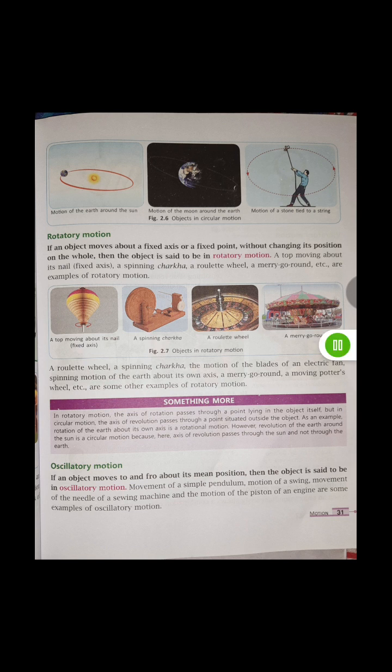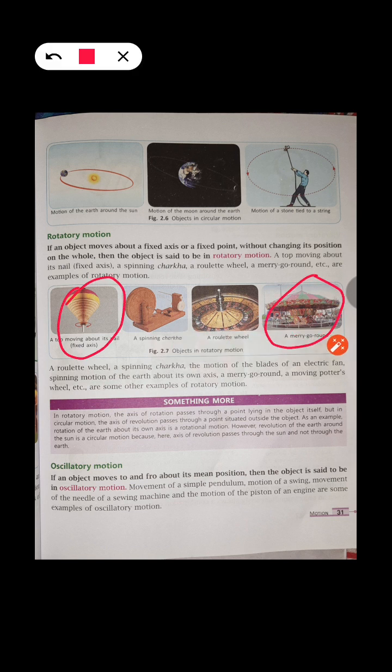A merry-go-round or a top, both have an axis at the middle of it, and around that axis they are spinning. If an object moves about a fixed axis or a fixed point without changing its position as a whole, this is the main difference between translatory motion and rotatory motion.